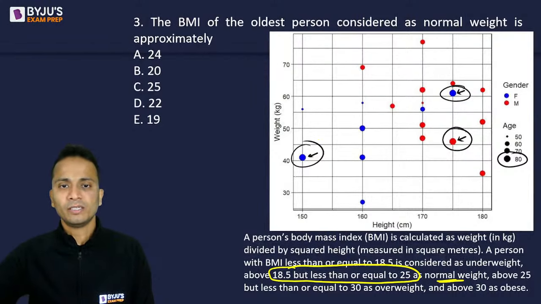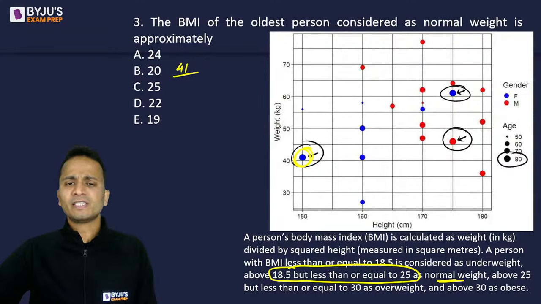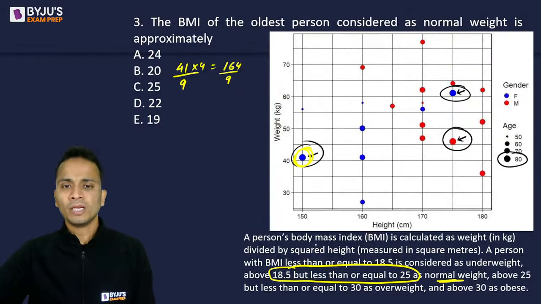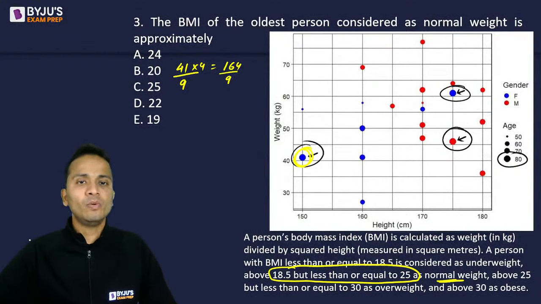So first of all, I'll consider this one, the first one that I have marked with yellow color. So इसका 41 upon 1.5 is the height, so मैं उसको 3/2 लिख देता हूँ. So 3 square is 9 and 4. So ये हो जाएगा 164 divided by 9. If I calculate this value, 18 into 9 is 162. So इसका value 18.5 से कम आएगा. Right? So this patient will not be considered.